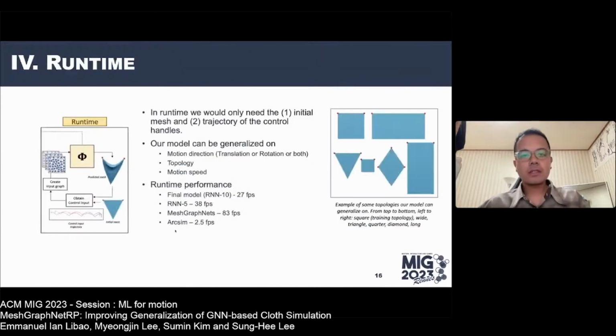Lastly, we discuss about the runtime. In runtime, we would only need the initial mesh and trajectory of the control handles to run it. Our model can be generalized on motion direction, either translation, rotation, or a mix of both, and also motion topology and motion speed. Our final model that uses RNN with 10 input sequence length runs at 27 FPS. MeshGraphNets runs fast at 83 FPS, but has unstable results, which we will show later. And finally, the ArcSim, where we got our ground truth data, runs slowly at an average of 2.5 FPS.